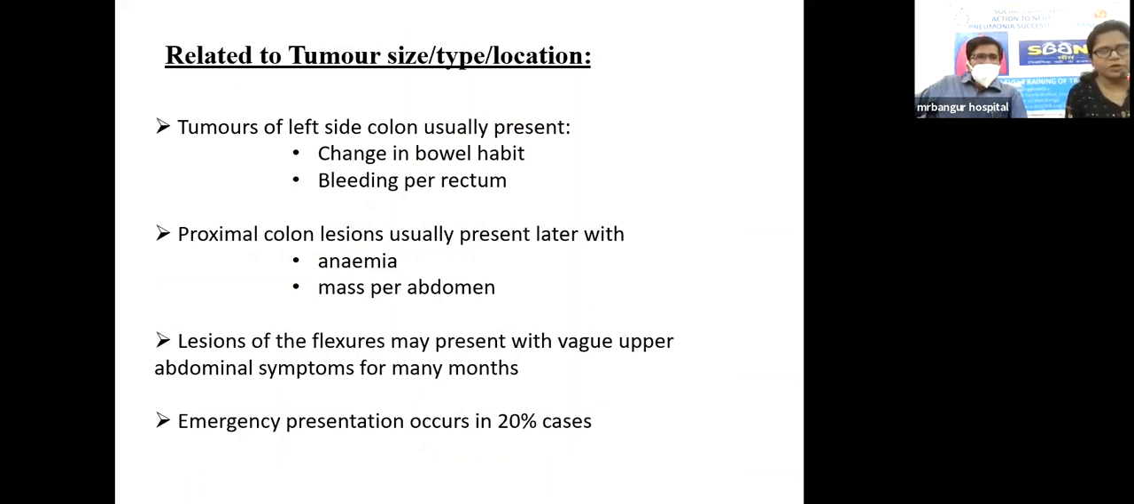When the tumor is in the left side of the colon, which has a smaller diameter and where the stool consistency is solid, the more common pathologies are the annular or tubular variant. There is more change in bowel habit, meaning increasing constipation and accumulation of stool behind the tumor, increased secretion of mucus in the stool, and bleeding per rectum. Sometimes a mass per abdomen will be present, and aching or crampy pain will be present, relieved when the obstruction is relieved. In the proximal colon, lesions usually present later with anemia.